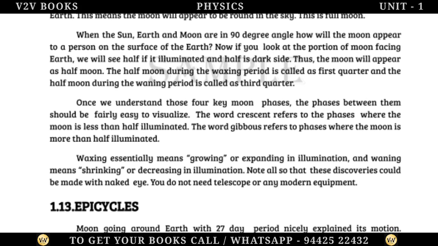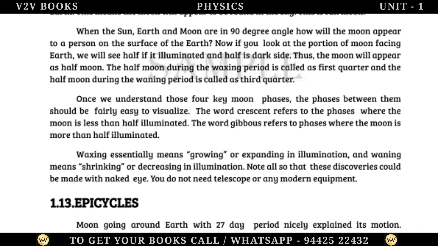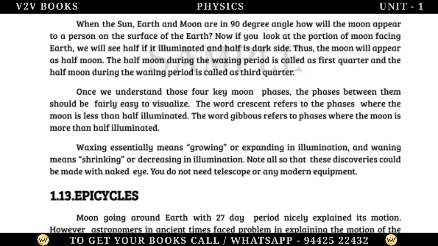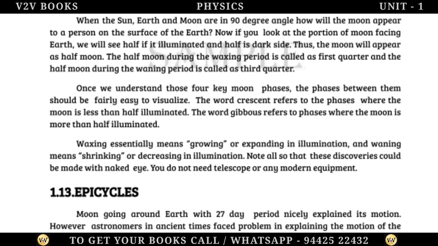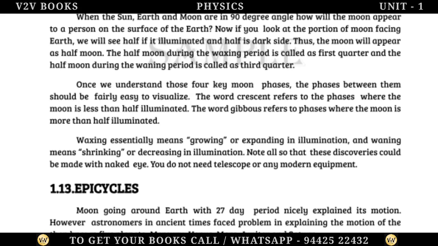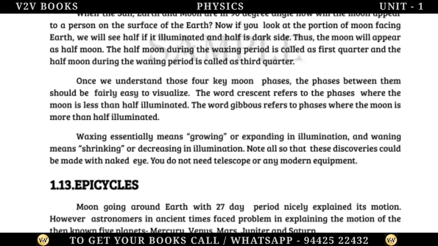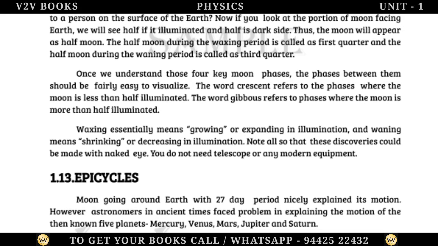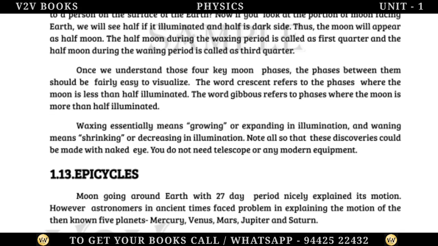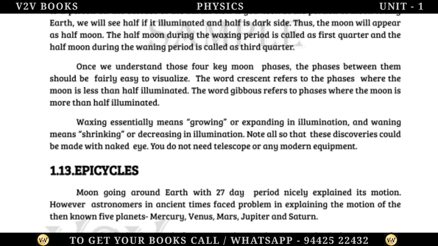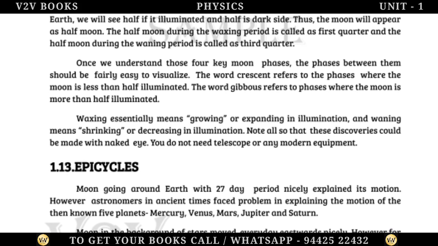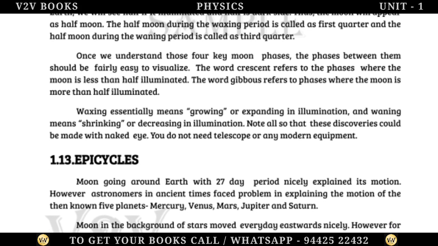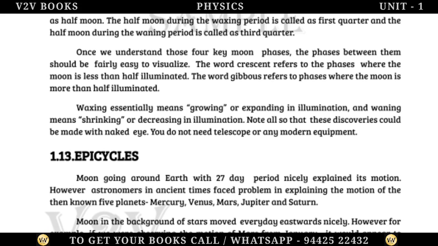The word crescent refers to the phases where the moon is less than half illuminated. The word gibbous refers to phases where the moon is more than half illuminated. Waxing essentially means growing or expanding in illumination, and waning means shrinking or decreasing in illumination. Note also that these discoveries could be made with the naked eye. You do not need a telescope or any modern equipment.